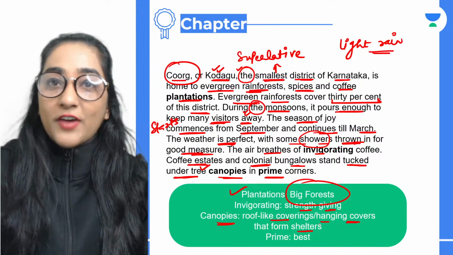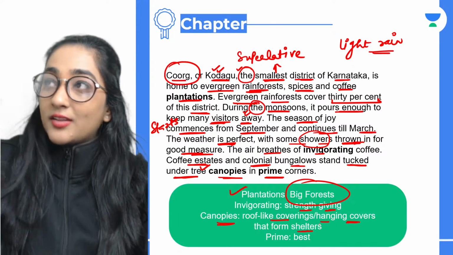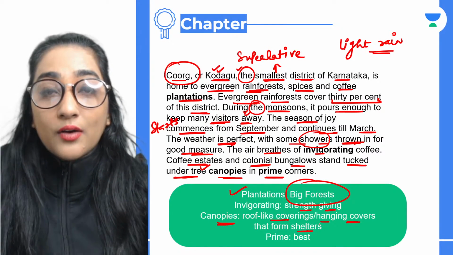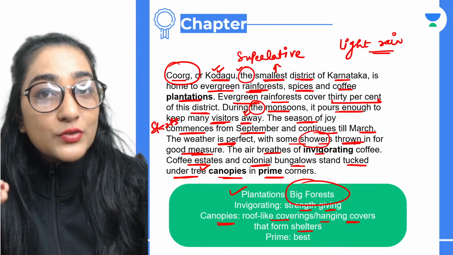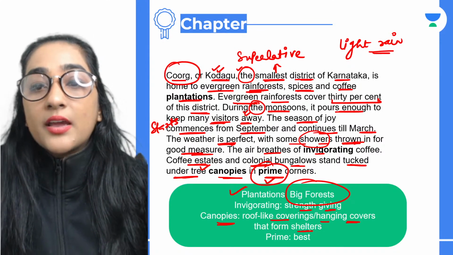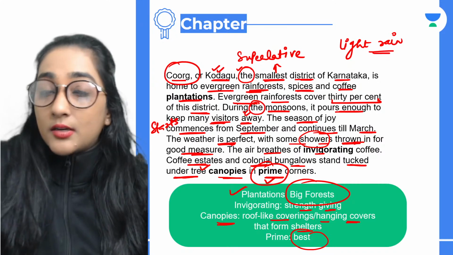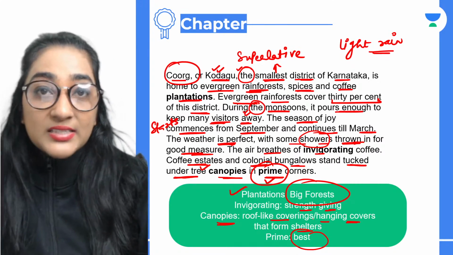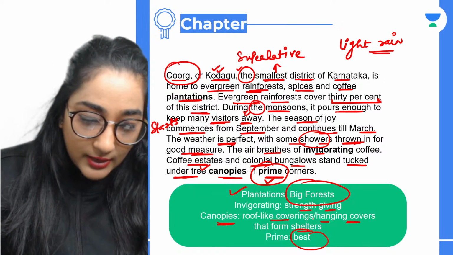So you will find the bungalows have trees all around, and the coffee estates are all around. That's really a beautiful scene to see. And they are in prime corners. Prime here refers to the best corners, since they are the colonels who belong to the wars. So they are living in the very best areas. Okay, do you get that?